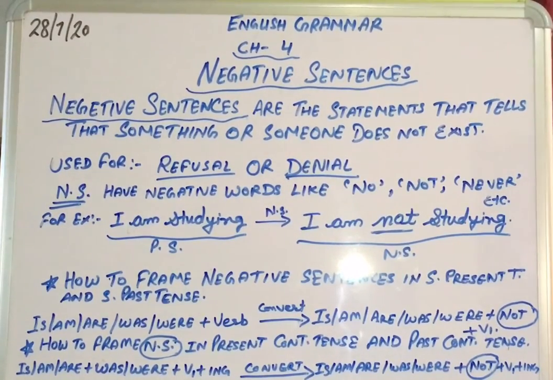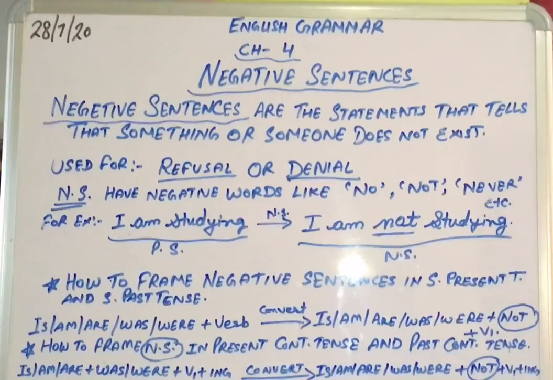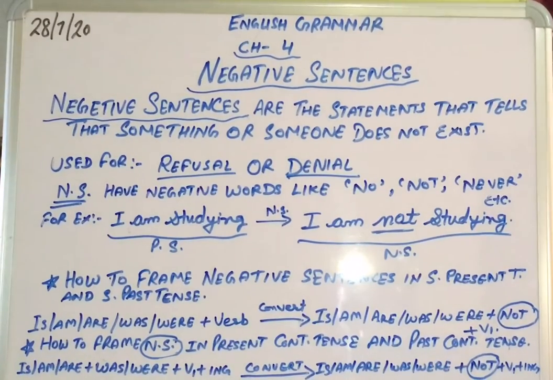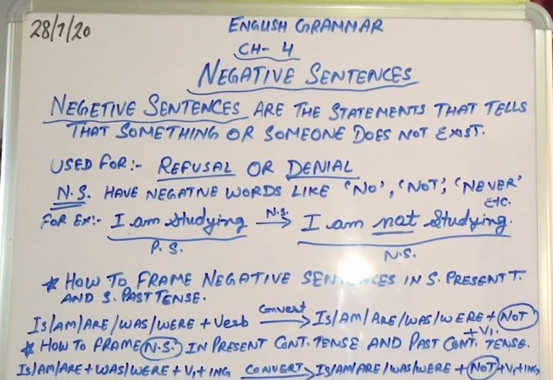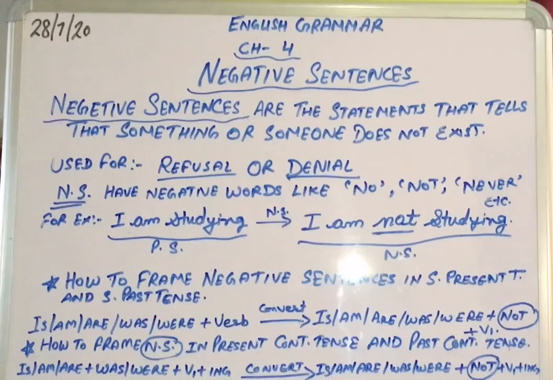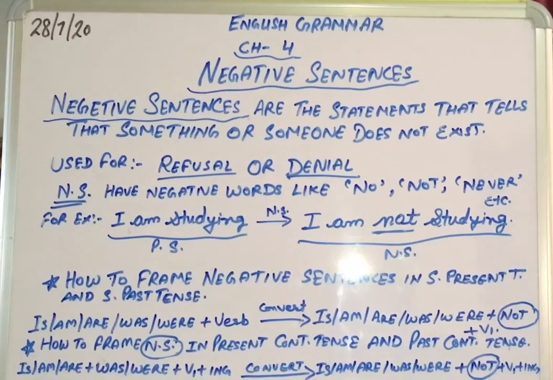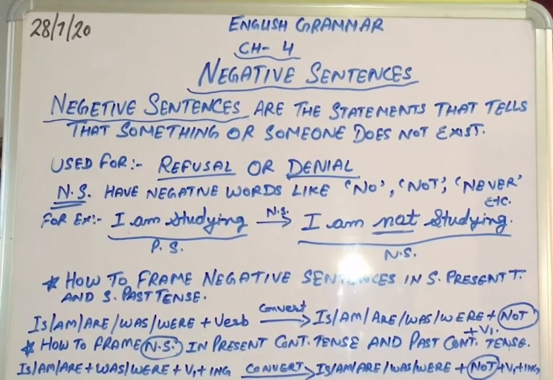Okay. So these negative sentences are used for refusal or denial of something. If I do not want to do something, then what should the sentence be? I don't want to participate in this program. In this sentence, there is a refusal for participation. And if I want to deny something, then I will say, I will not come with you. So this is a denial. For refusal and denial, we use negative sentences.